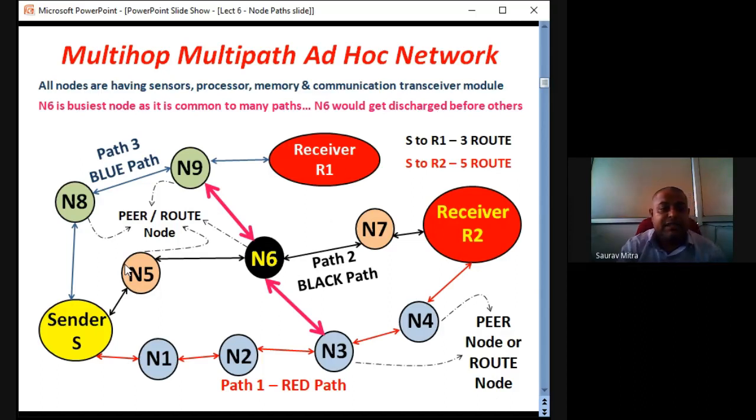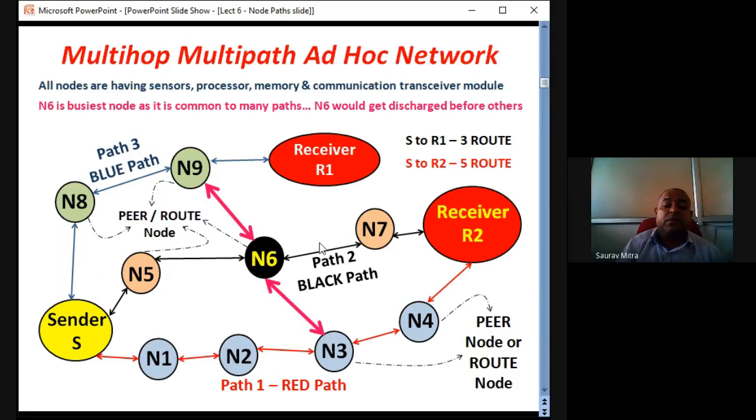Two paths are very easily visible: S to N1, N2, N3, N4, and receiver R2. This is the red path, path 1. The second path is the black path, that is N5, N6, N7, and R2. Very simple. The third path is S to N8, N9, N6, N7, and then receiver R2. The fourth path is sender S to N1, N2, N3, then N6, then N7, and then R2.